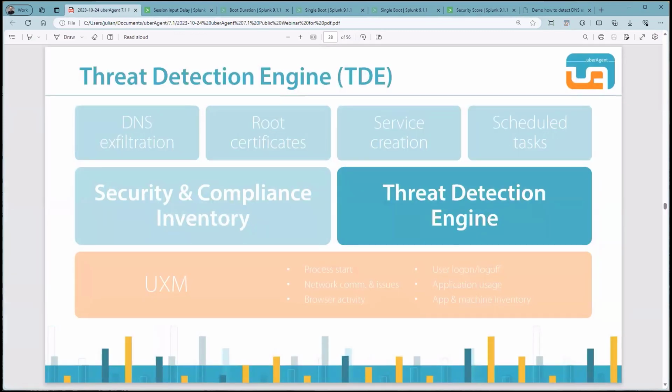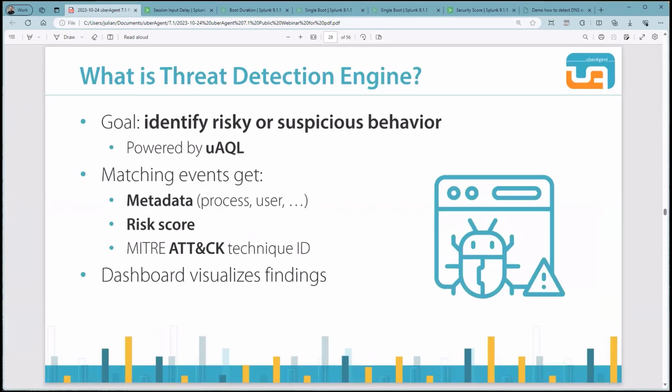Circling back to the 3 main topics of ESA, you remember the risky behavior bullet point. Therefore, we've invented our threat detection engine, or TDE, to detect the risky and suspicious behavior. The TDE is a rule-based engine that matches events with the rule definitions. Every rule is written in our own language, UAQL, which stands for UberAgent Query Language. Our language is very easy to read and understand, and it's quite similar to SQL.